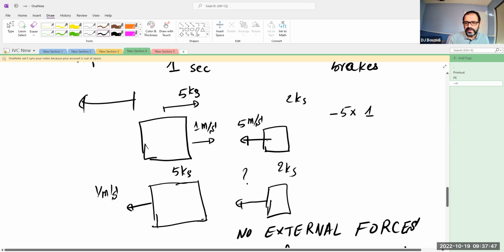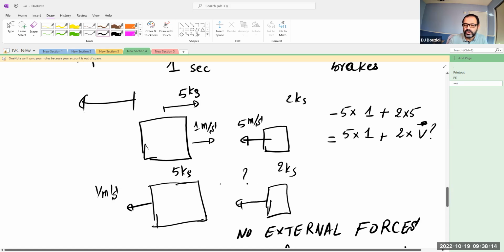This one is moving in the positive direction, so it has a positive 2 kilogram times 5. This must be equal to the momentum after. The momentum after of the 5 is positive, so it's 5 times 1. And the momentum of this one is 2 kilogram times its velocity, which we don't know.